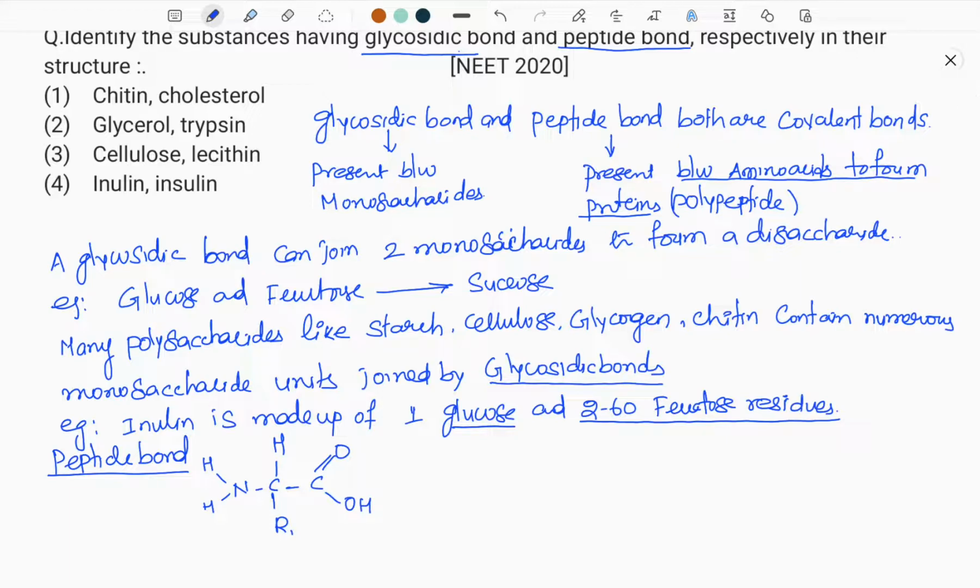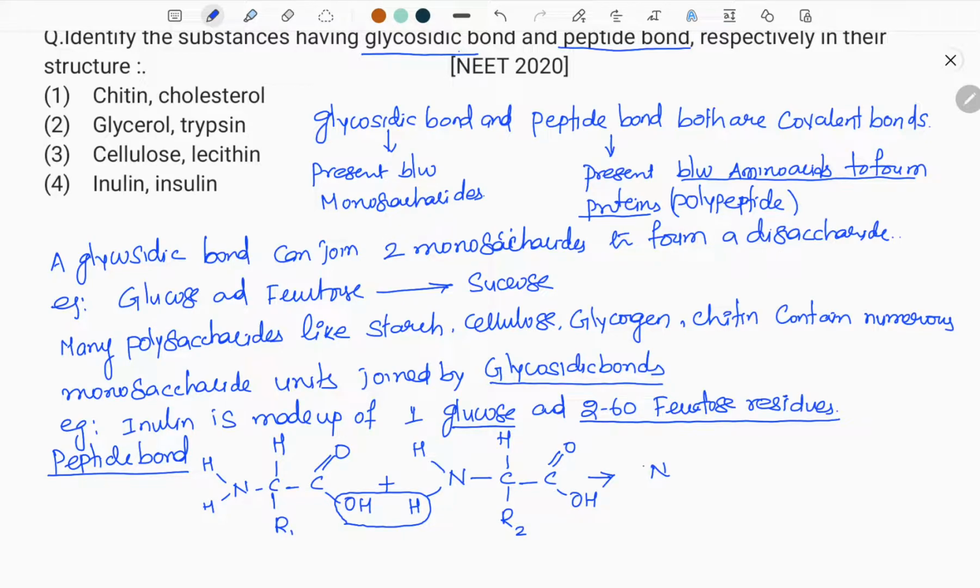Now this amino acid will form a peptide bond with another amino acid. The formation of peptide bond is quite interesting. Remember, the carboxylic acid of the first amino acid and the amine group of the second amino acid will form the peptide bond by loss of one water molecule. So this is the alpha carbon, hydrogen, and this is the alkyl group R2, and again the carboxylic acid, C double bond O and OH. Now, these two amino acids will form one peptide bond.